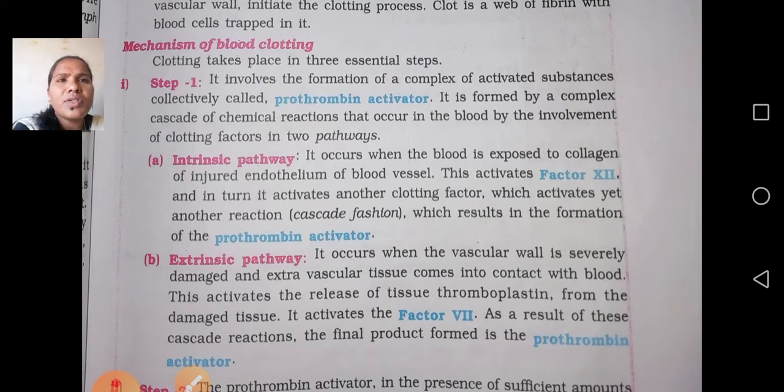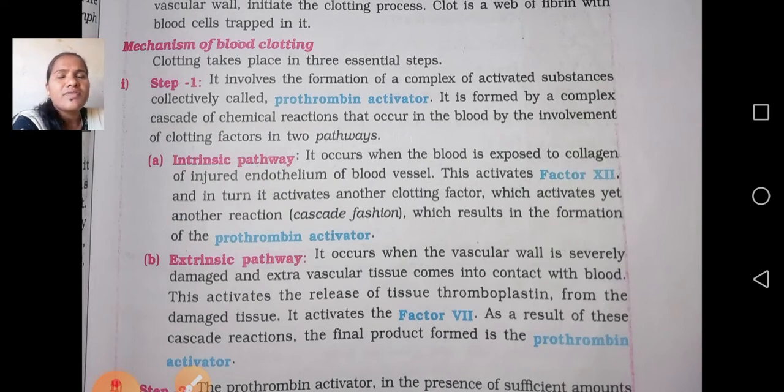Step 1 involves the formation of a complex of activated substances collectively called prothrombin activator. These are chemical reactions that occur in the body through the involvement of clotting factors in pathways. This is the formation of the blood clot. There are two pathways: the intrinsic pathway and the extrinsic pathway. Intrinsic is nothing but the inner side, within. Extrinsic pathway is nothing but the outside.